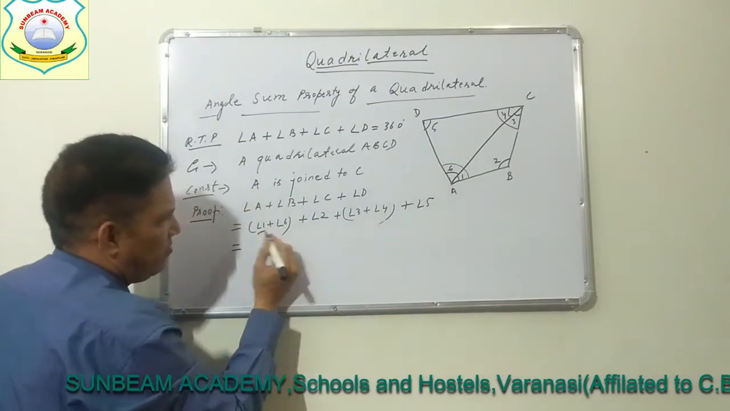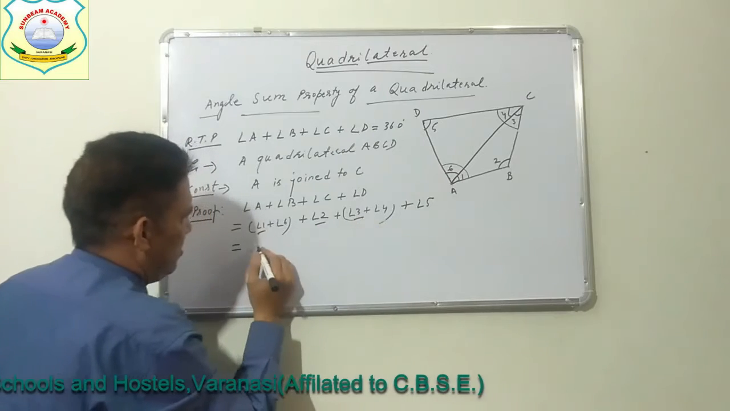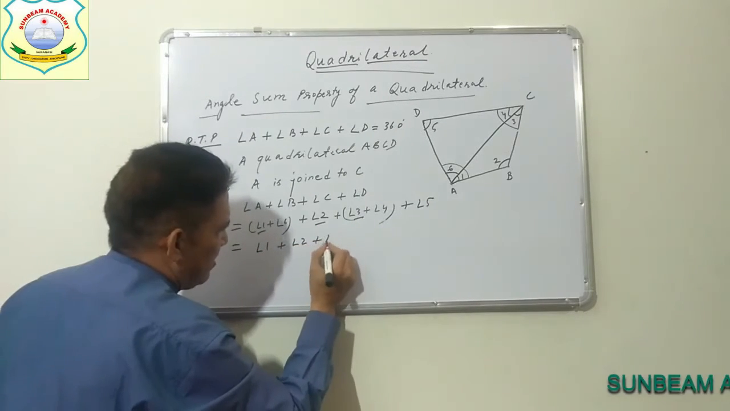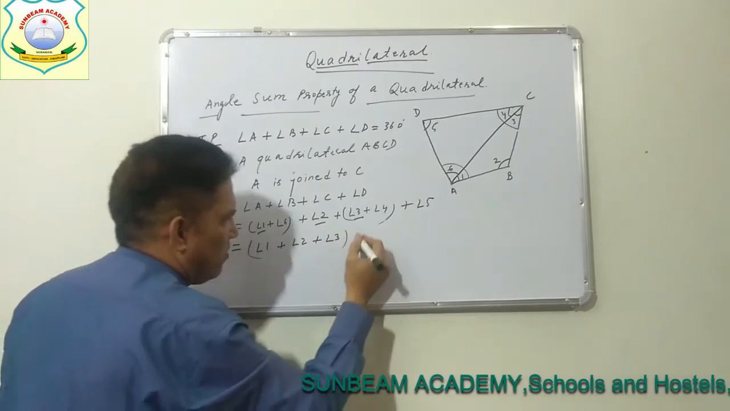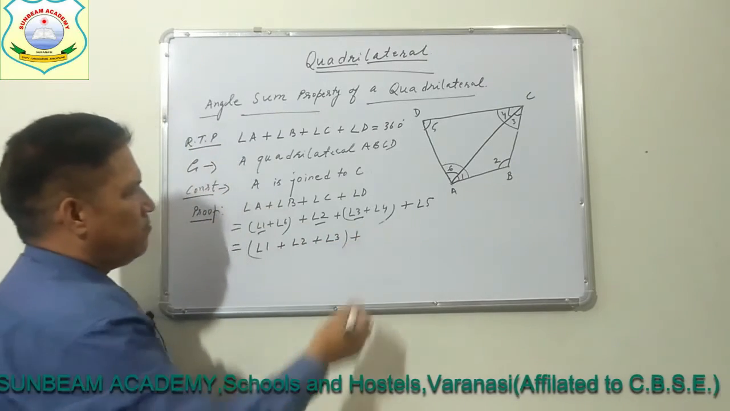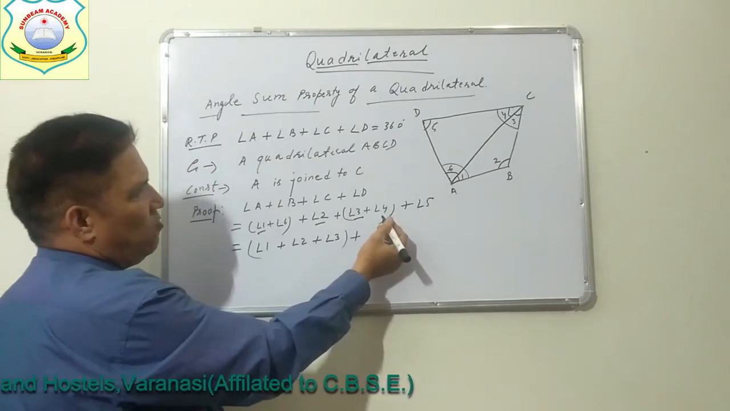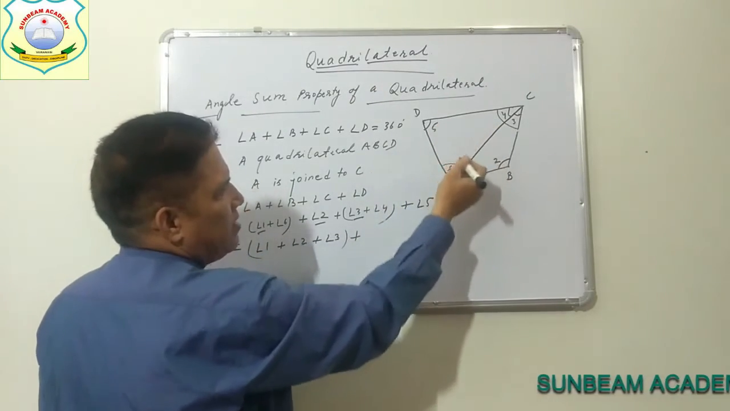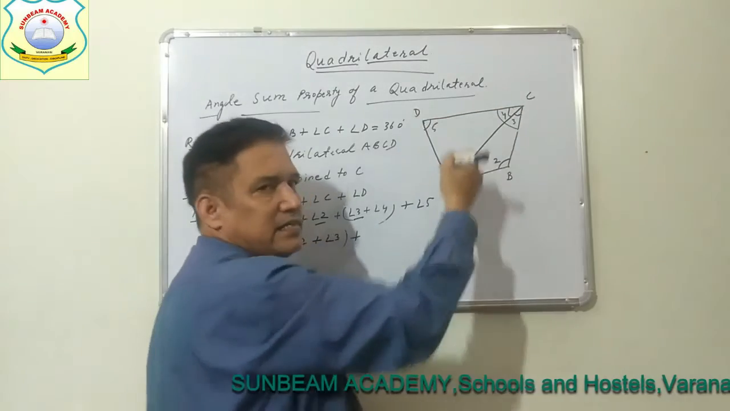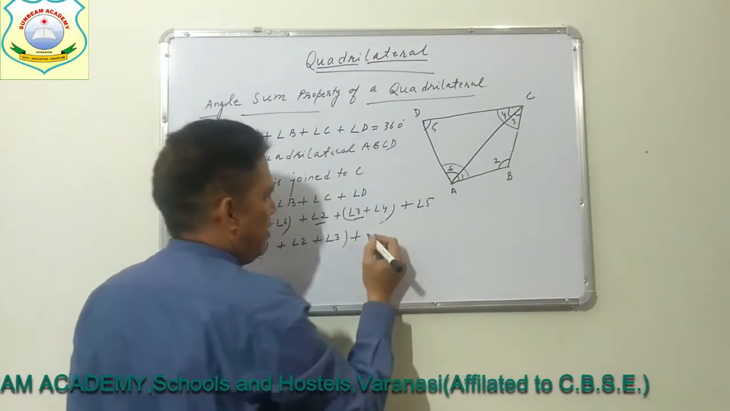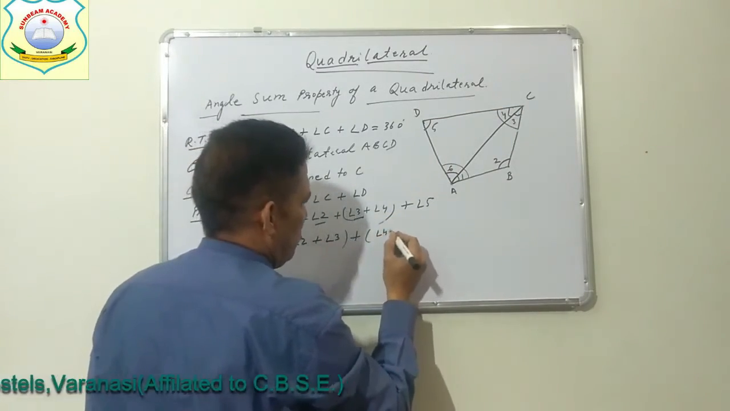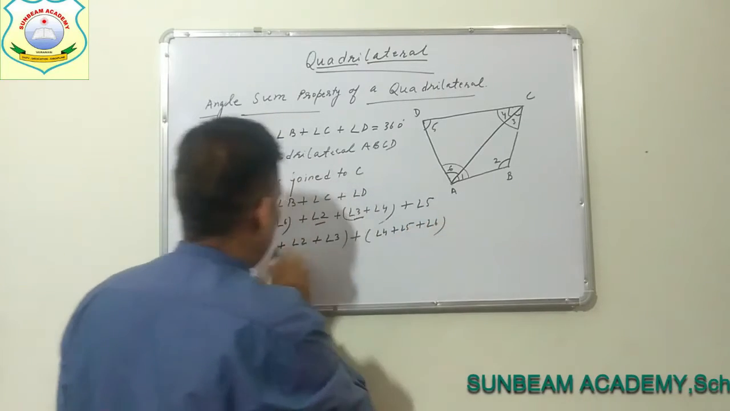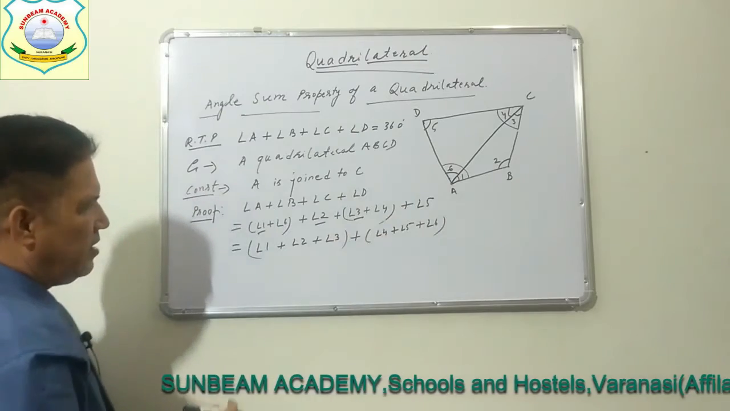We are taking angle 1, 2 and 3 here together: angle 1 plus angle 2 plus angle 3. This is for one triangle we have taken. Then angle 4, 5 and 6. These are the angles of triangle ACD. So we are taking here angle 4 plus angle 5 plus angle 6. So all the 6 angles we have written here.